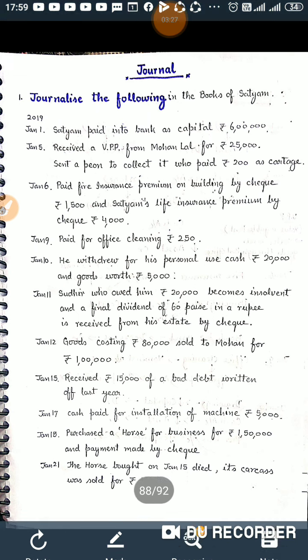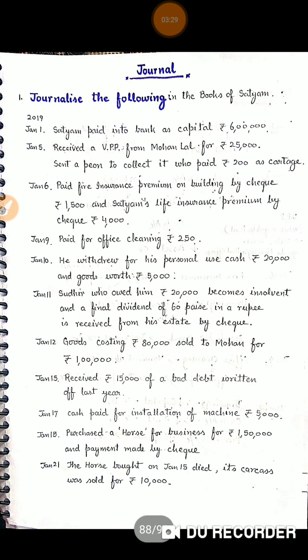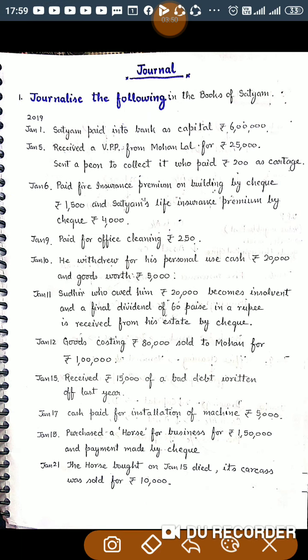Today, I would like to solve one practical, a comprehensive practical. Journalize the following in the books of Satyam. So, in the books of Satyam, we are going to pass journal entries on the basis of the transactions given. The first transaction given here is January 1st, Satyam paid into bank as capital rupees 6 lakh.